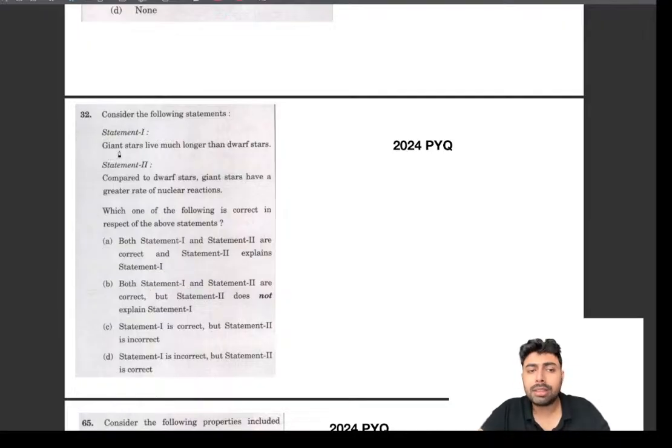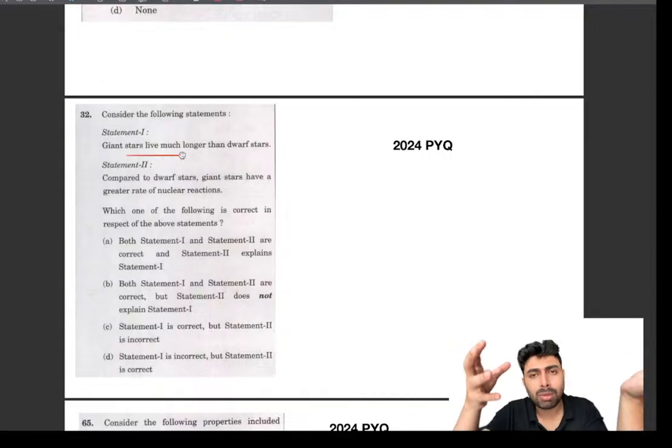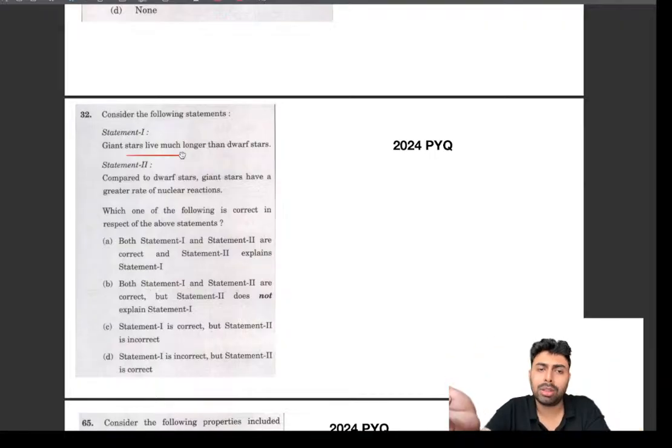First statement: giant stars live much longer than dwarf stars. If you imagine that giant stars are larger bodies and dwarf stars are smaller bodies, you may think that okay, they have got larger mass, so they will be living longer. But that's not the right thing. The celestial phenomena goes the other way around. Giant stars have much lesser lifespan than dwarf stars. So this is the wrong statement, and we can arrive at the answer as D.